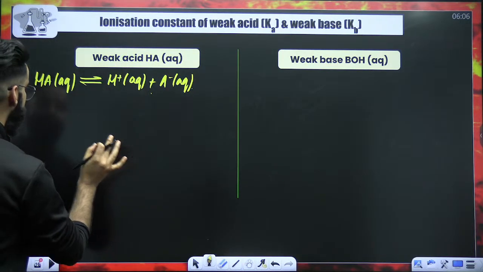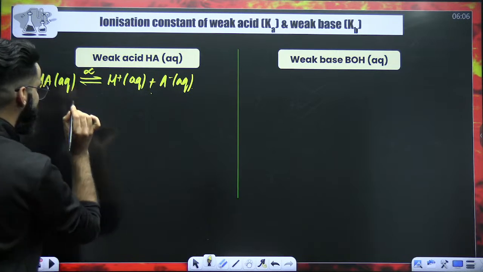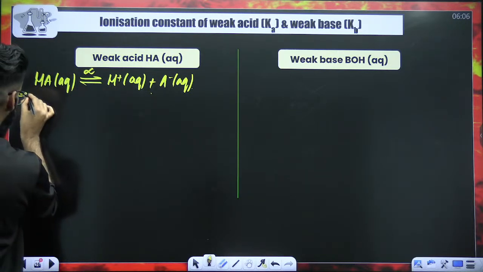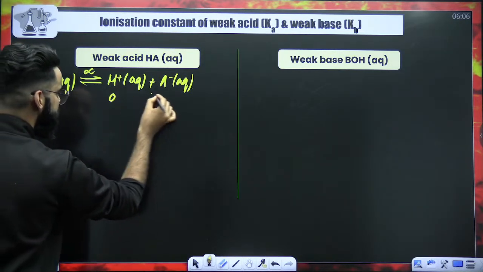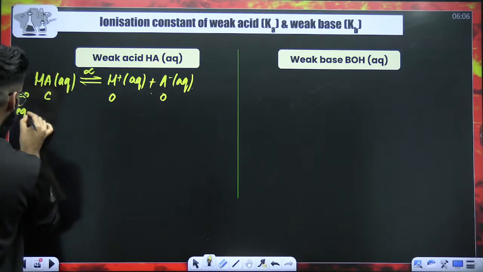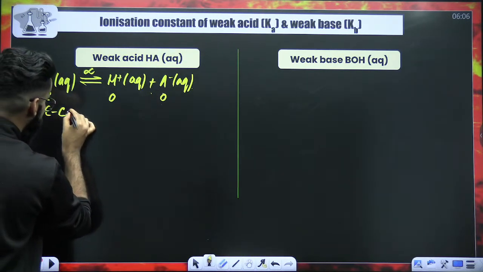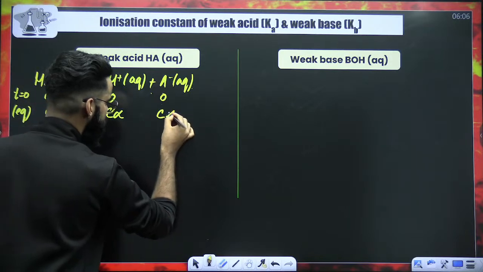Now the same procedure. Let's assume the degree of ionization of this weak acid is alpha. So at time t equal to 0, its concentration is C, and this is 0, this is 0. At equilibrium, this is going to be C minus C alpha. This is going to be C alpha, and this is going to be C alpha.